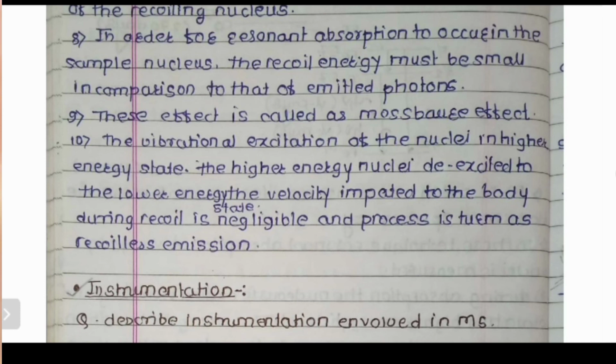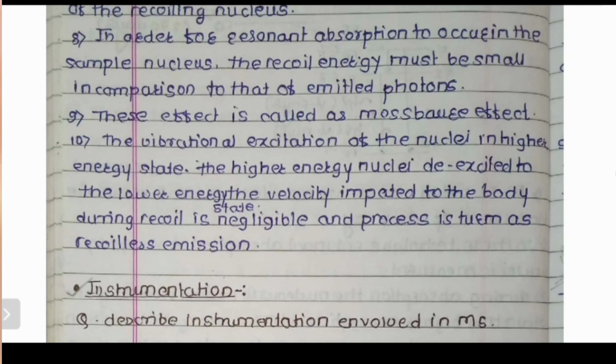In the Doppler effect, the source is moved towards the absorber with a velocity v by means of a velocity drive, and the intensity of the gamma rays falling on the sample is measured.